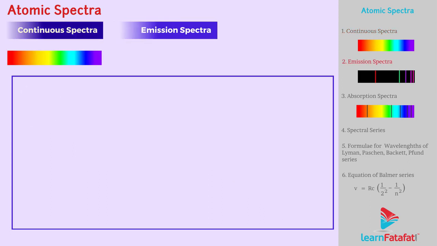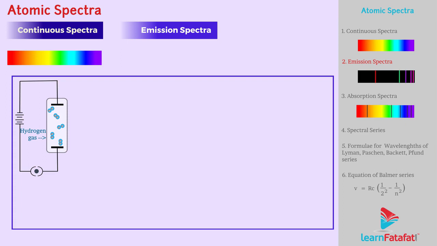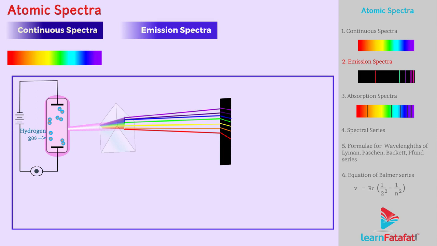Emission spectra. When an atomic gas or vapors such as hydrogen gas kept in a sealed chamber at low pressure is excited by passing electric current through it, it emits radiation. If this radiation is allowed to pass through the prism, then we get the spectrum of that radiation. The spectrum consists of bright lines on a dark background.